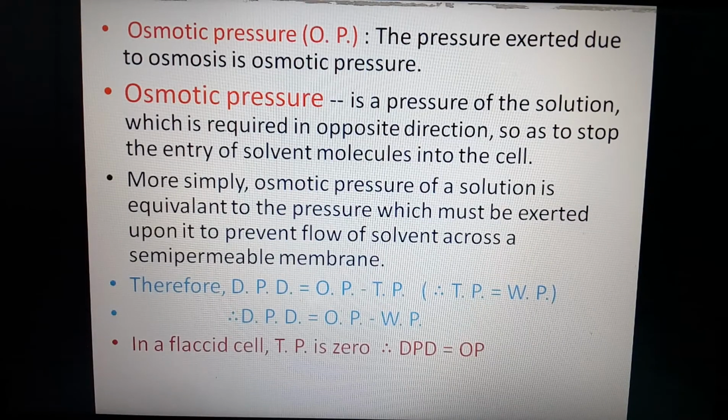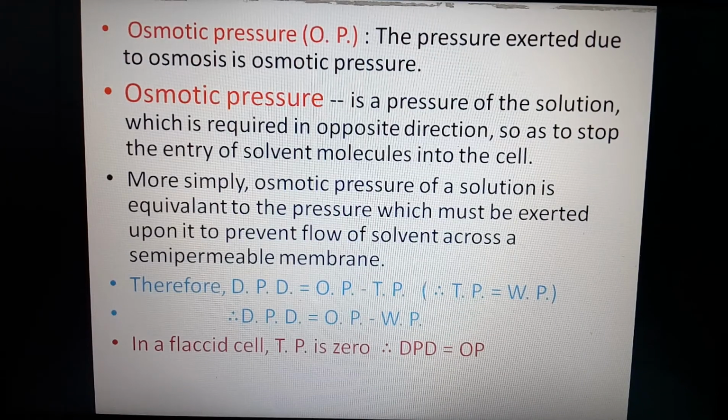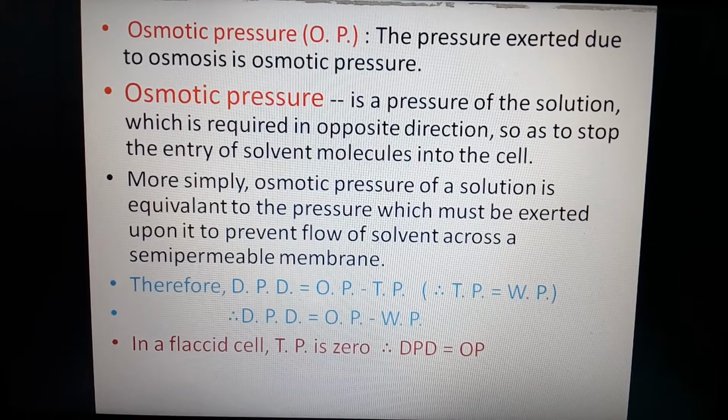As turgor pressure is equal to wall pressure, we can say DPD is equal to osmotic pressure minus wall pressure. In a flaccid cell, the turgor pressure is 0. That means DPD is equal to the osmotic pressure. It means the cell has thirst, because the osmotic pressure of the cell is higher.